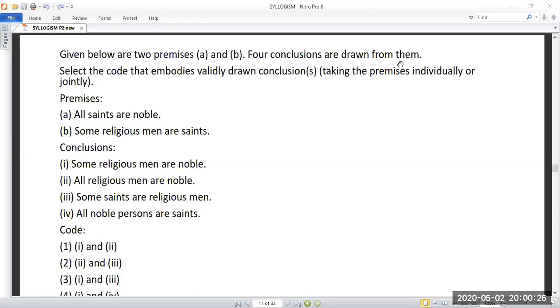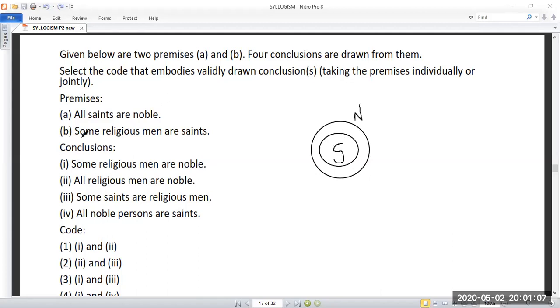All saints are noble. So 3, 4. Which one is the answer? 2, 1. Which one is the answer? 3. So somebody has replied 3. So any other possible answer for this? So we'll draw. We'll start with the universal one, the same way. So saints, nobles. Okay, some. So all saints are nobles.